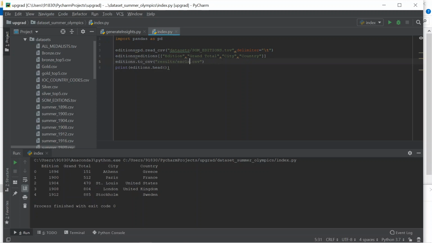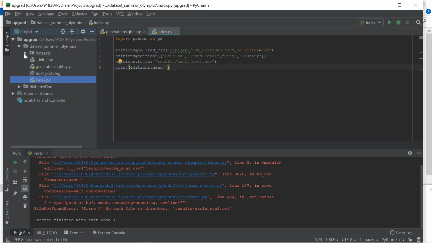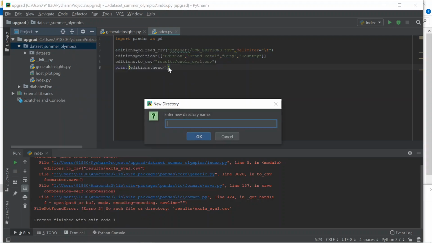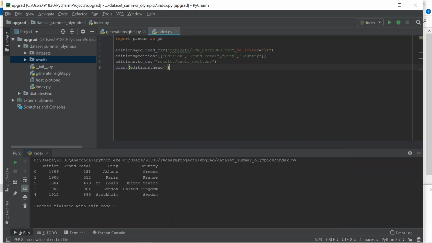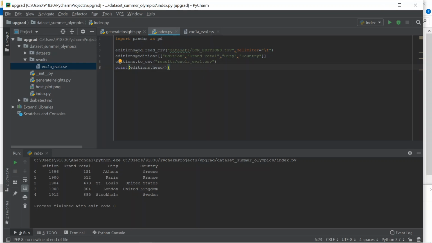So I'm running the program. Okay, the results folder did not exist. Yeah, done. See here, all the data is saved by using this to_csv function.